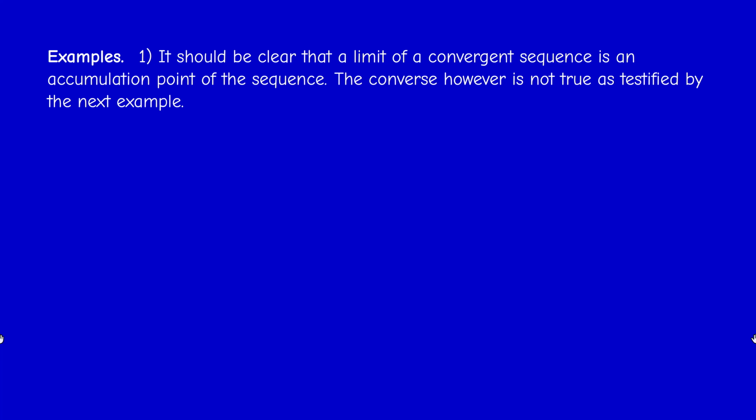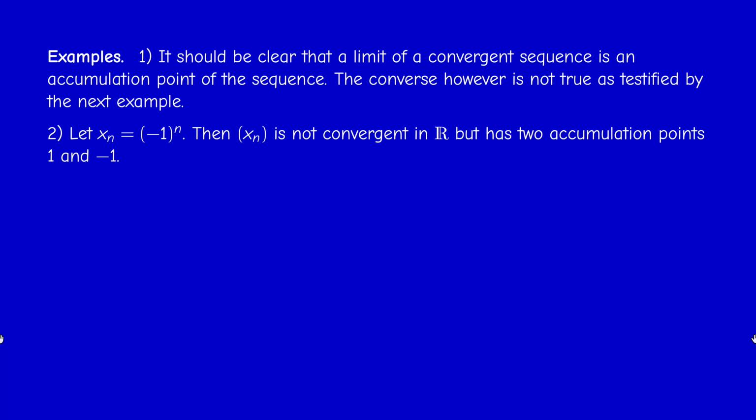Okay, but the converse is not true, and here are two trivial examples. If you take the alternating sequence 1, minus 1, 1, minus 1, then it's not convergent, but it has two accumulation points. Why? Because if you take any neighborhood of 1, (1 minus epsilon, 1 plus epsilon), it contains x_{2n}, if you like, for all indices n. And same thing for minus 1.